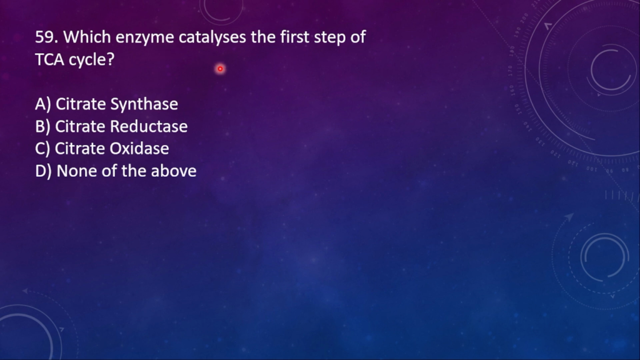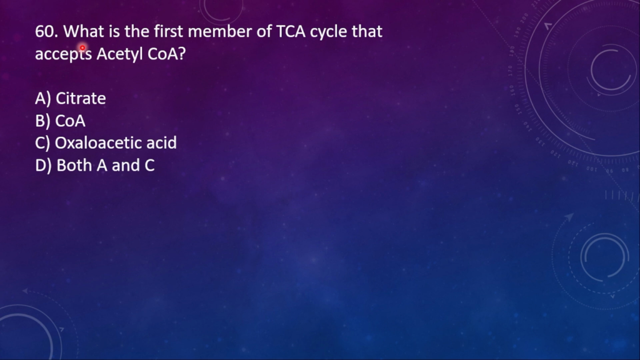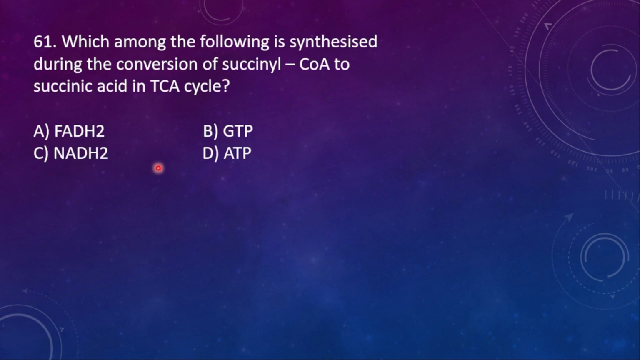59. Which enzyme catalyzes the first step of the TCA cycle? Option A, citrate synthase, B, citrate reductase, C, citrate oxidase, D, none of the above. Here the right option is option A, citrate synthase. 60. What is the first member of the TCA cycle that accepts acetyl CoA? Option A, citrate, B, CoA, C, oxaloacetic acid, and then D, both A and C. So here the right option is C, oxaloacetic acid.